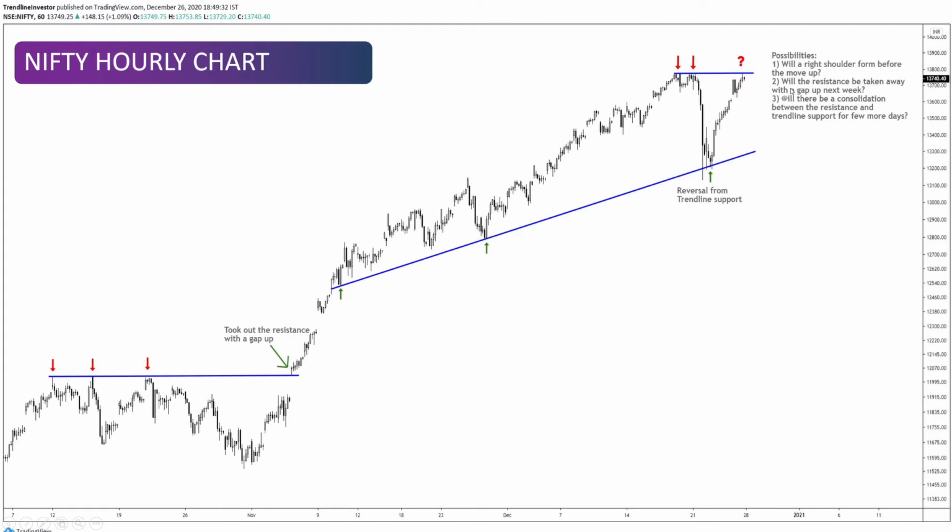Now, if anyone is telling you that the market is going to go up 100% next week, I don't think anyone can predict that. We can just follow price, and these are some things that I would be prepared for next week if I were an intraday trader and if I were going to take some trades based on this. Now that's with the Nifty.